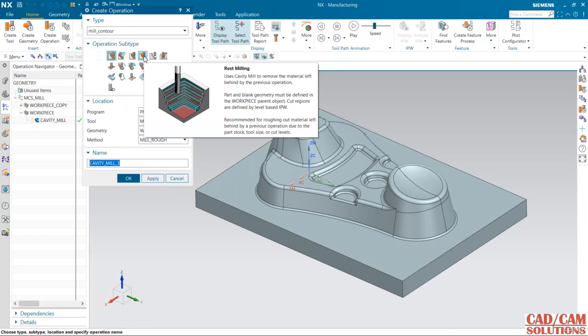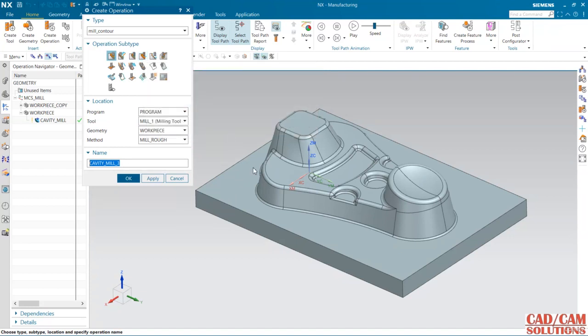We use rest milling to cut the material which is left behind by the previous operation due to the part stock, meaning you have specified 1 mm, now you want to keep that stock as 0.5, or we have used a bigger tool in the previous operation, now I want to cut with a smaller tool. And cut level, if you don't want to cut up to the bottom, we can do that with this operation.